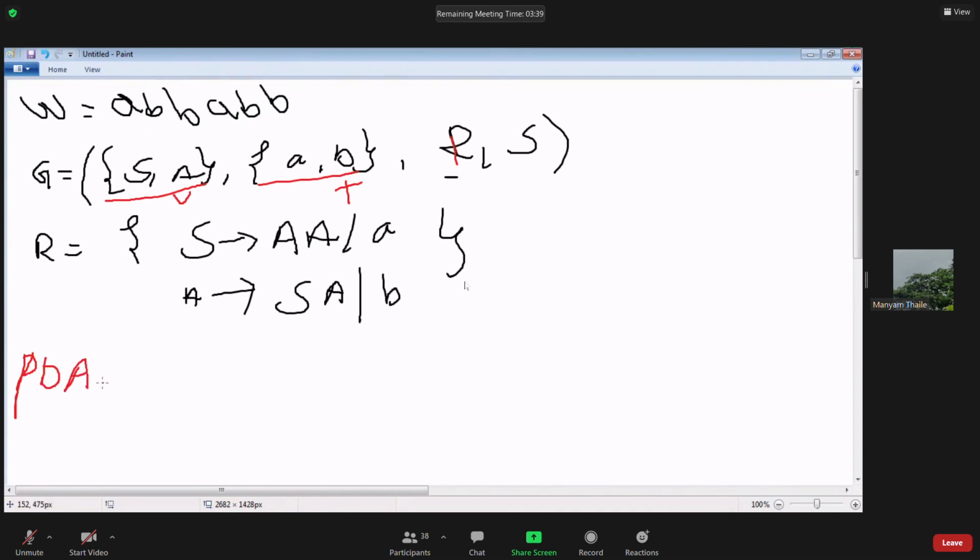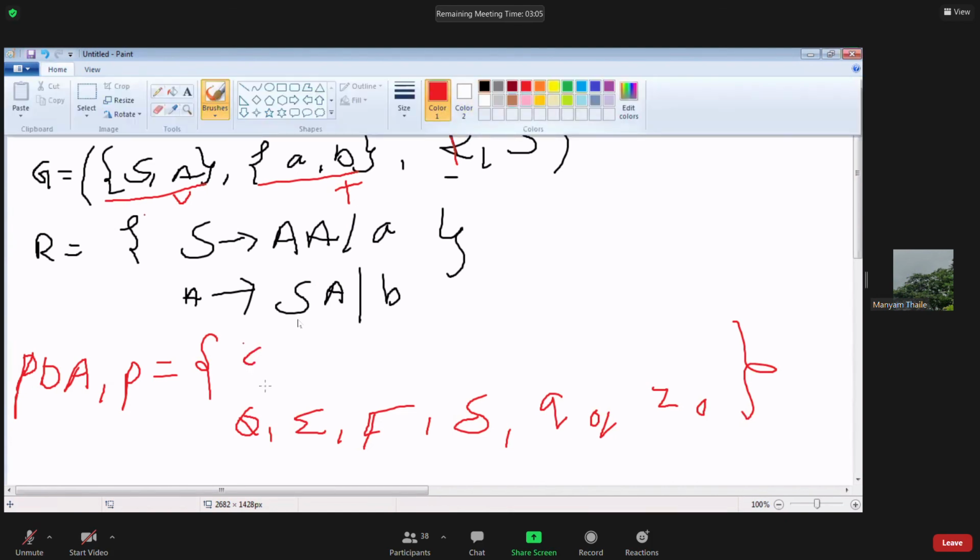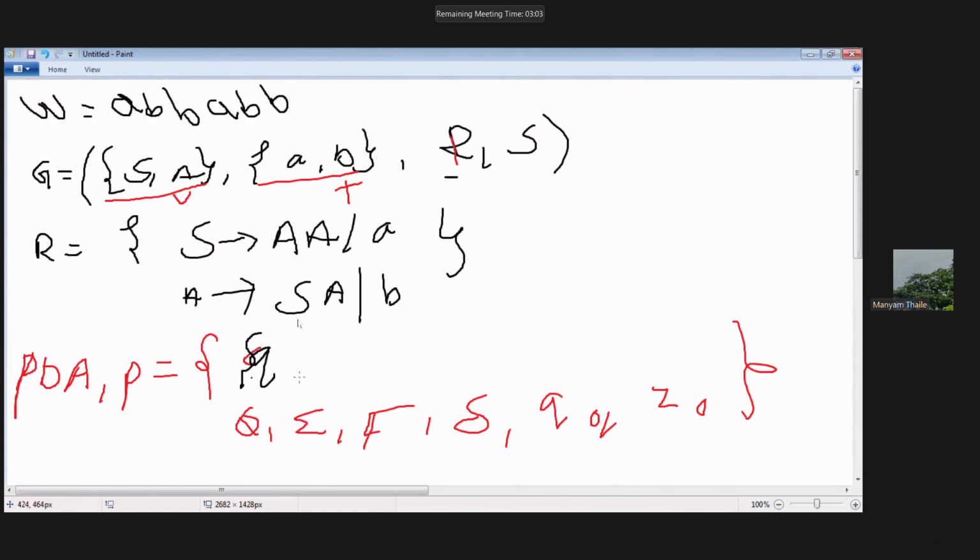So PDA P equals, when converting CFG to PDA, we need to make these equivalent: Q, sigma, tau, then delta, Q0, Z0. So Q is this, the set of states.